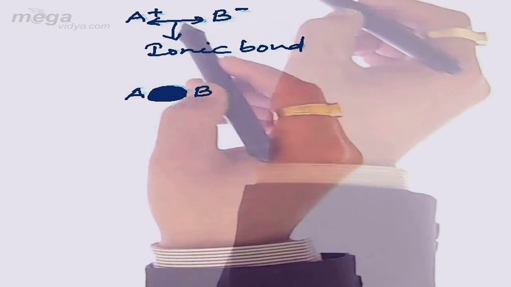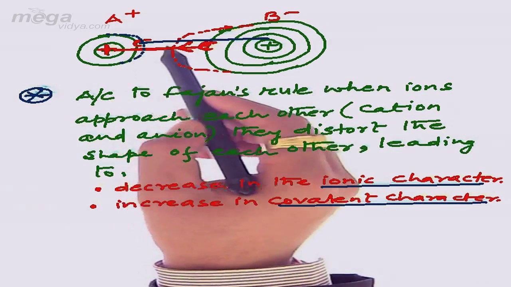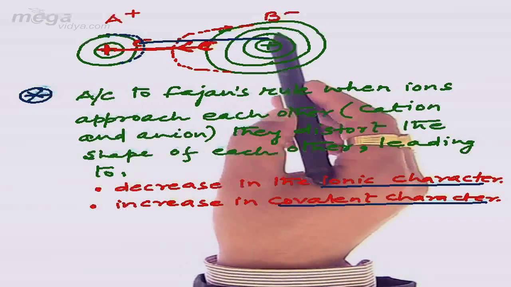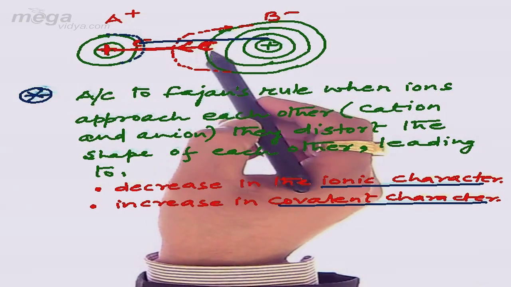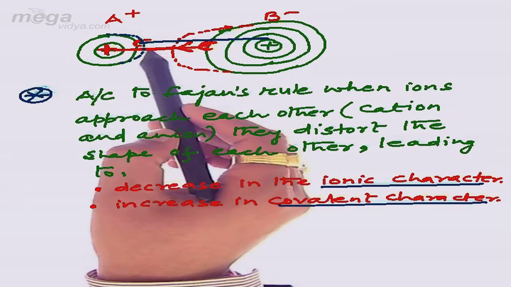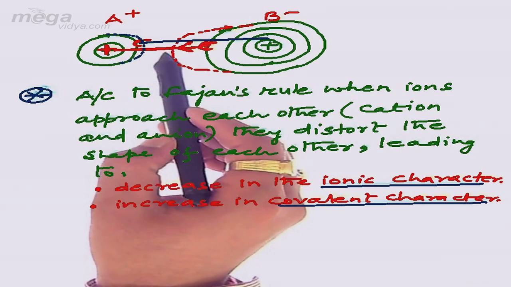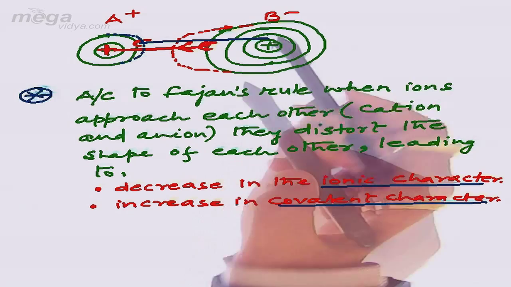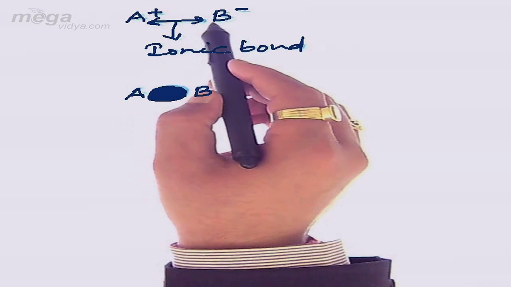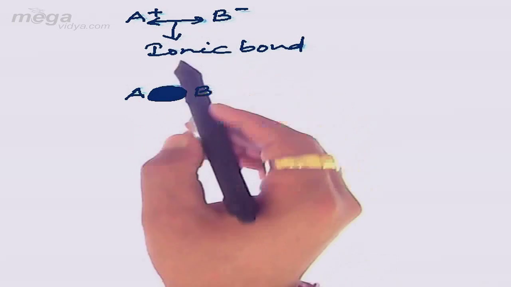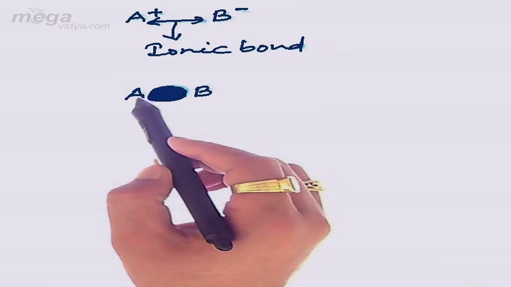Now, during the approach between A positive and B negative, if A positive is polarizing or distorting the shape of B negative, that will lead the valence shell electron of B negative to move towards A positive, due to which the electron cloud will go on becoming equidistant from the nucleus of both A positive and B negative. So in ionic bonding, the electron cloud is not equidistant from the nucleus of the bonding ions, whereas in covalent bonding, the electron cloud of the bond is equidistant from the nucleus of the bonding atoms.